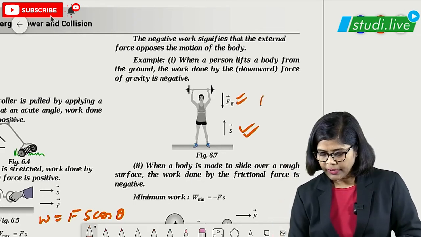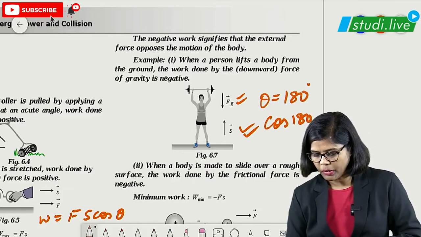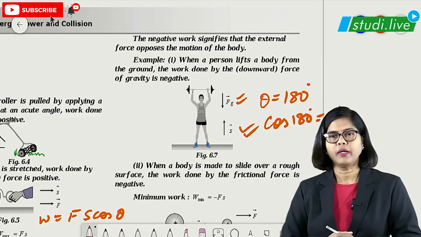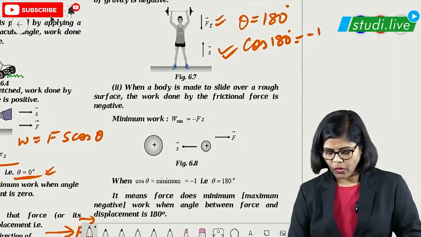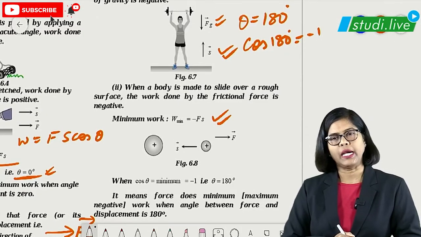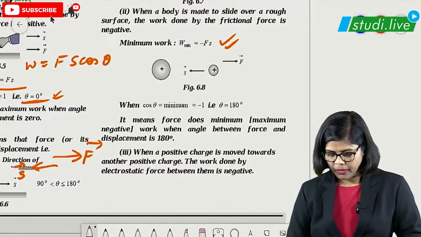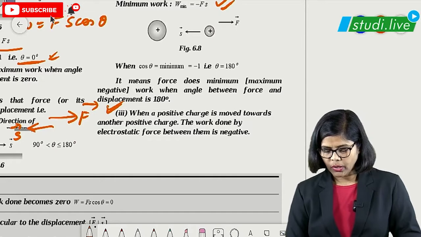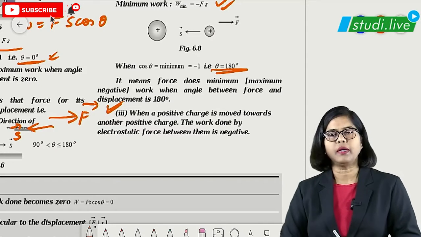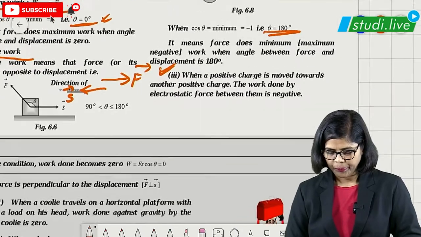That means the theta value will be how much? 180. When theta is 180, cos 180, students, how much is it? -1, right? So we substitute that value and you will get the minimum work, that is minus Fs. The same example you can see in many different places, like between charges. That means for negative work done, the angle between F and S should be 180 degrees.